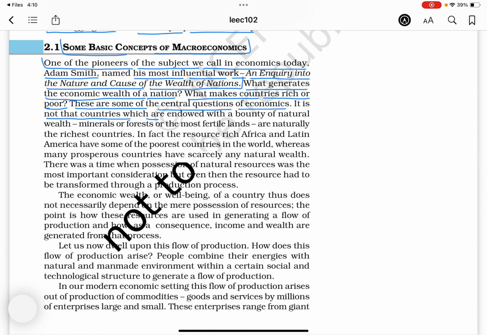It is not that countries which are endowed with a bounty of natural wealth, minerals, or forests, or the most fertile lands are naturally the richest countries. In fact, the resource rich Africa and Latin America have some of the poorest countries in the world, whereas many prosperous countries have scarcely any natural wealth.